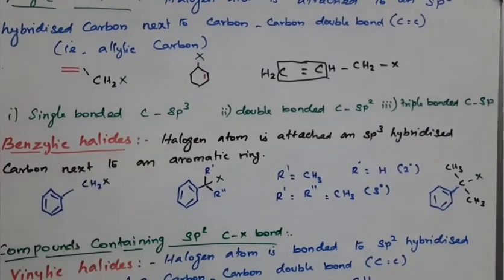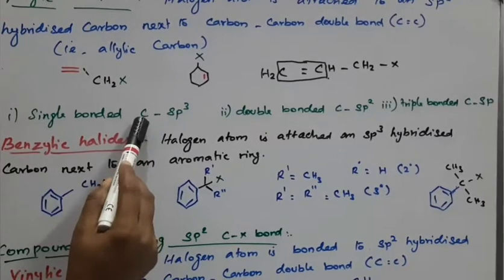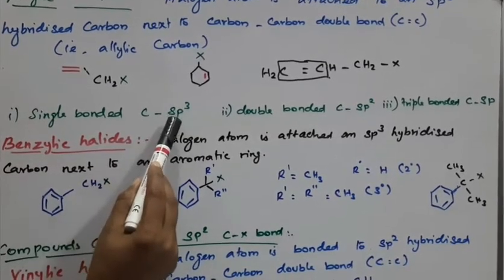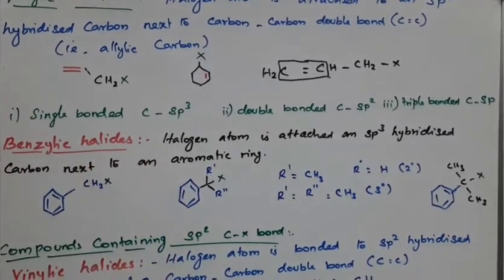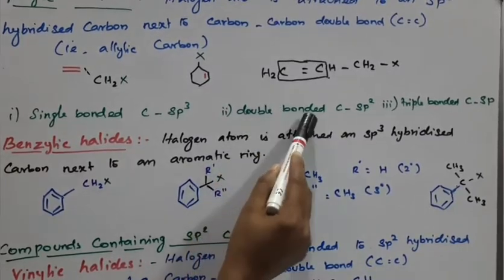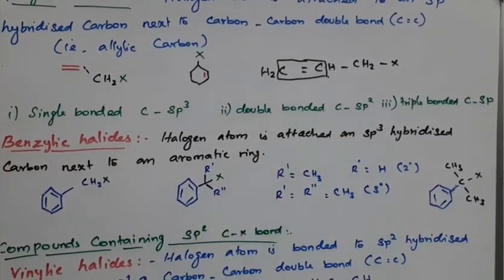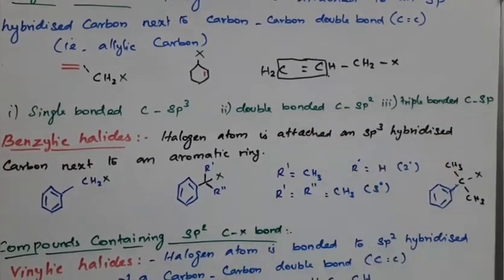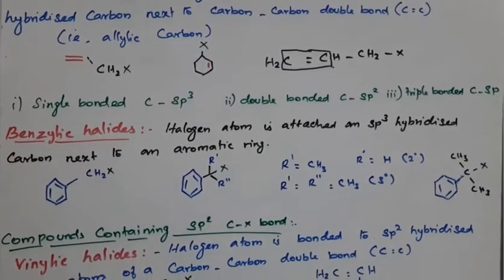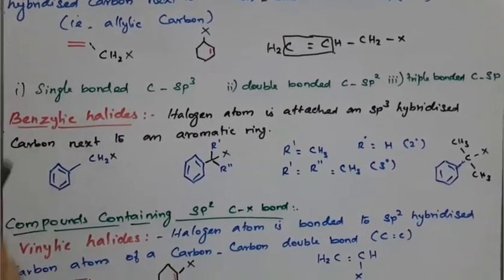The halogen attached to a carbon with a single bond is on an sp3 hybridized carbon. A double bond means sp2 hybridized, and a triple bond means sp hybridization. You already studied this in 11th standard.